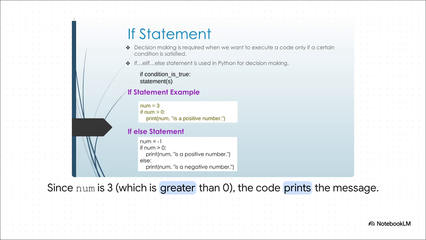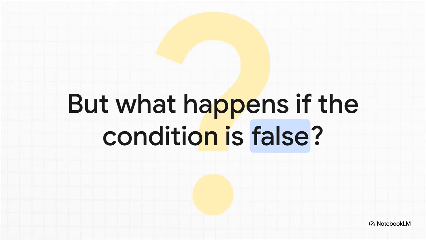Okay, let's make this real with some code. So we've got a variable here, num, and we've set it to 3. The if statement then asks the question, is num greater than 0? Well, since 3 is greater than 0, that's a yes. The condition is true, the gatekeeper opens the gate, and our print message runs. Simple enough. So that's the logical next question, isn't it?